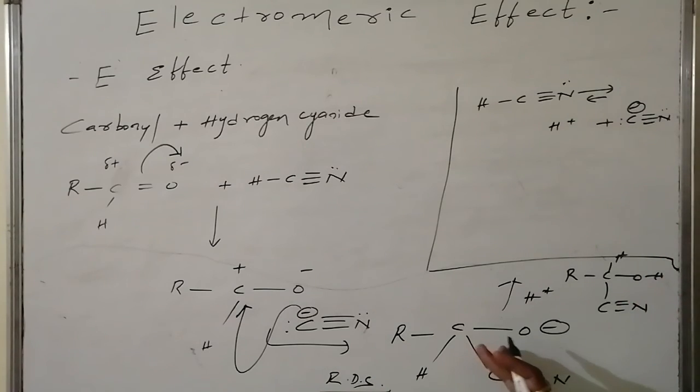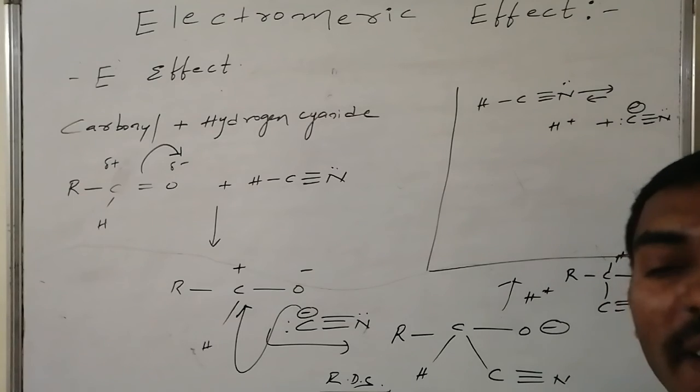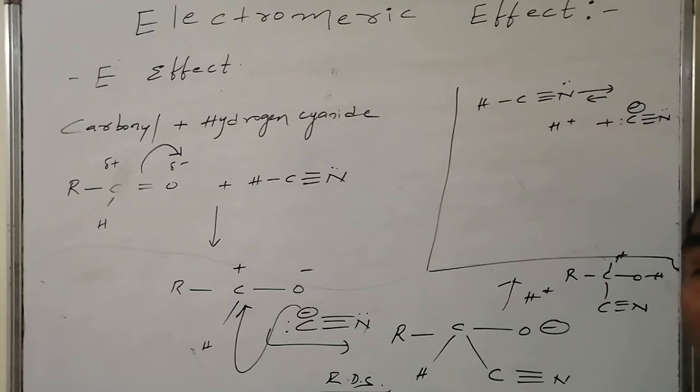The species generated is having negative charge, hence this effect is said to be what? Negative electromeric effect. Thus why cyanide should attack, why not H plus should attack, that will be clear, and how charge dispersion occurs, possibilities are known. Moreover, why it is the rate determining step, this situation is also clear.